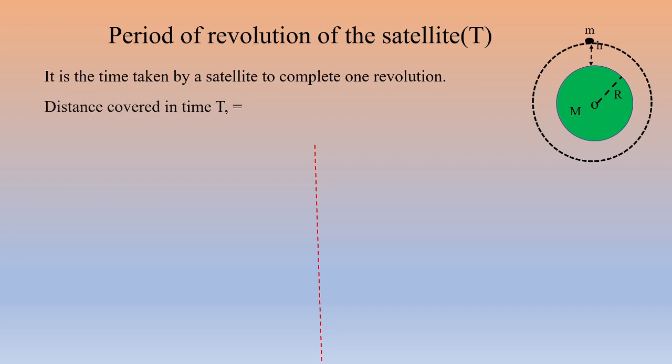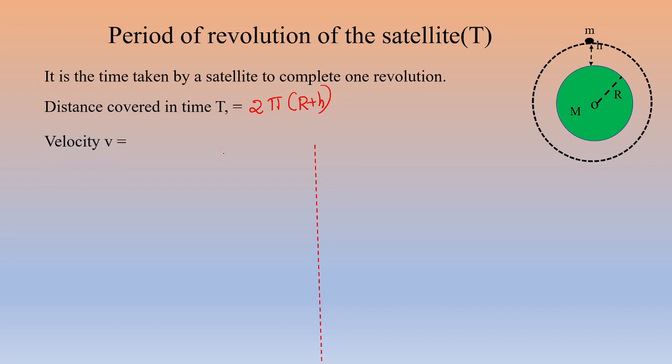The distance covered in a time capital T is equal to the circumference. Here the radius of the circular path of the satellite is r plus h. So the distance covered during the time capital T is equal to 2 pi into r plus h.